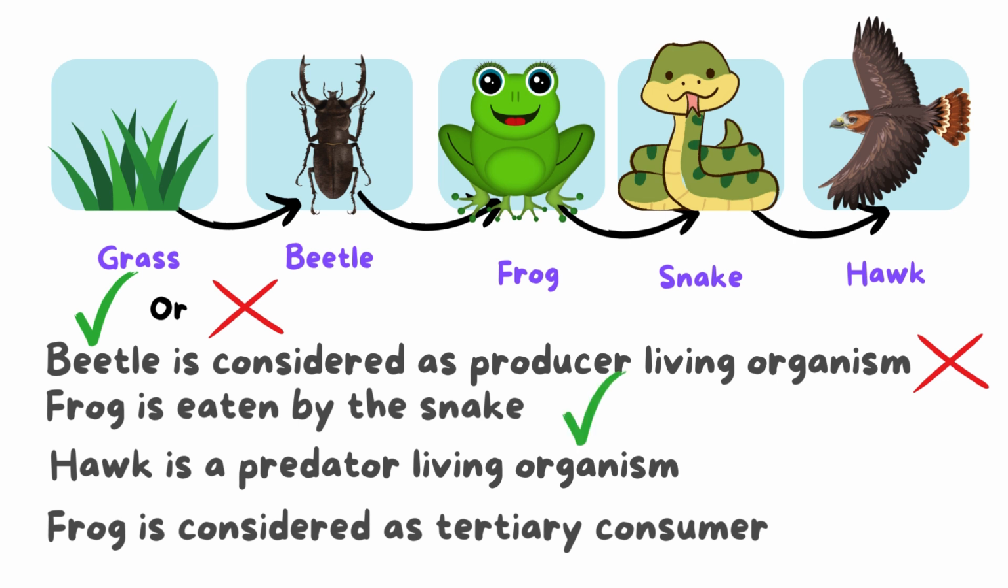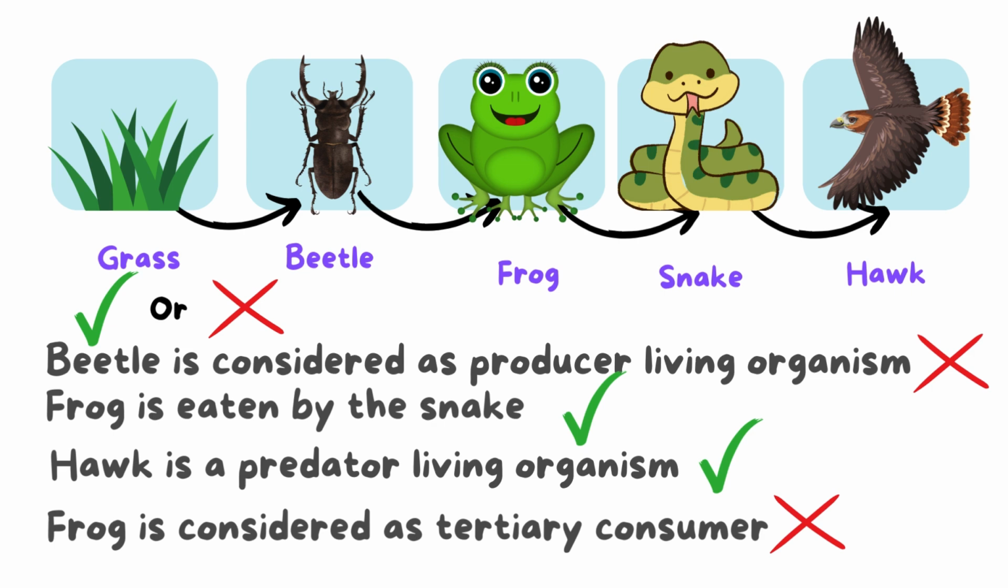And we have the third question. Hawk is a predator, living organism. Yes, it's clear that the hawk is a predator because it hunts and eats other living organisms. Frog is considered a tertiary consumer. So let's see the frog here. The frog here is eating the beetle. So this is a secondary consumer. So this sentence is wrong. Frog is considered a tertiary consumer. This is wrong because it's a secondary consumer.